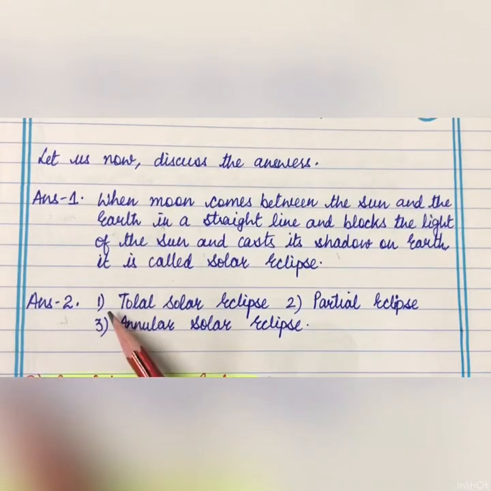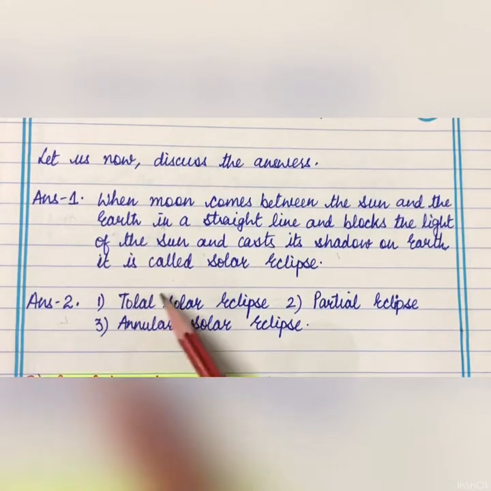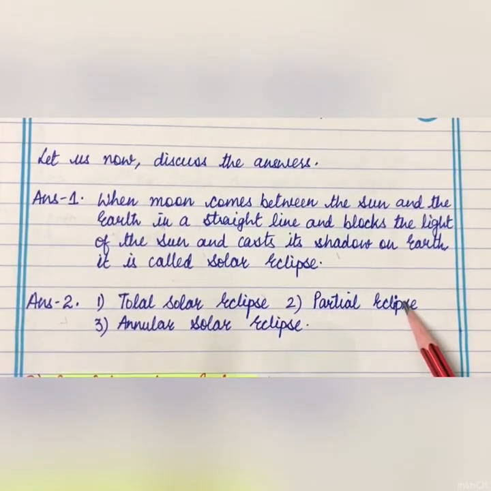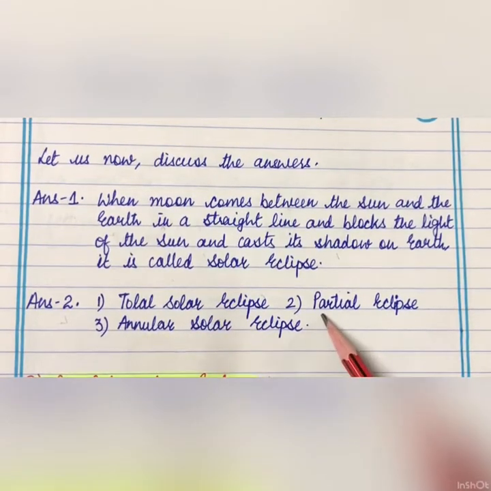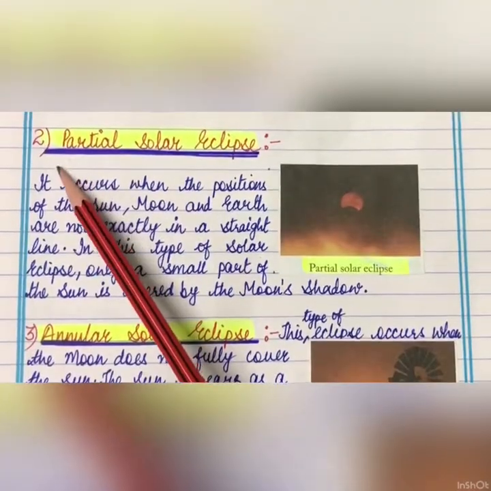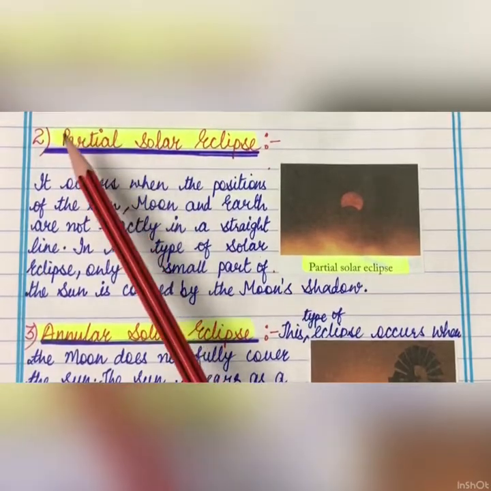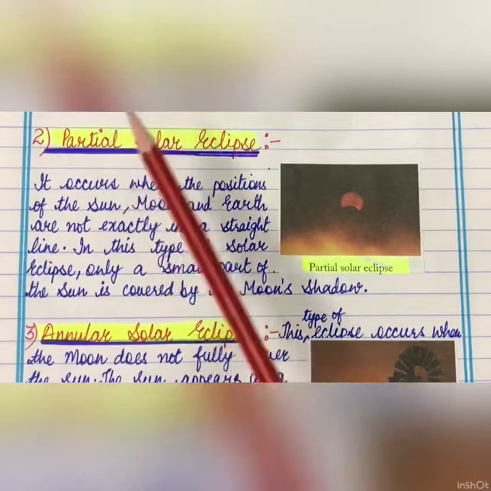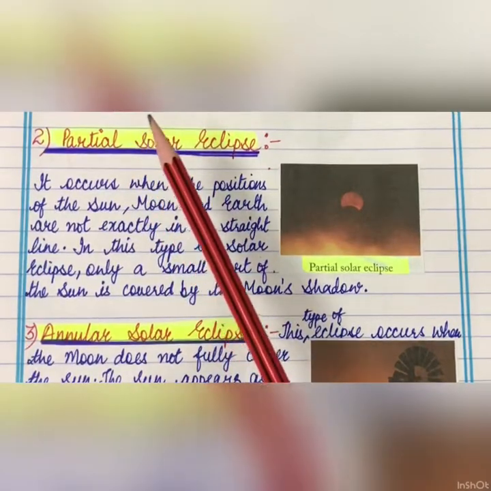Types of solar eclipse are total solar eclipse, partial eclipse and annular solar eclipse. Answer number 3. Total solar eclipse, you can see from the definition given in the assignment.